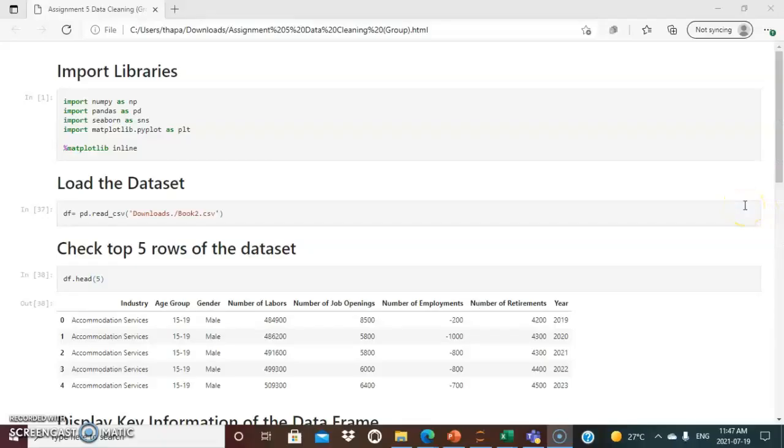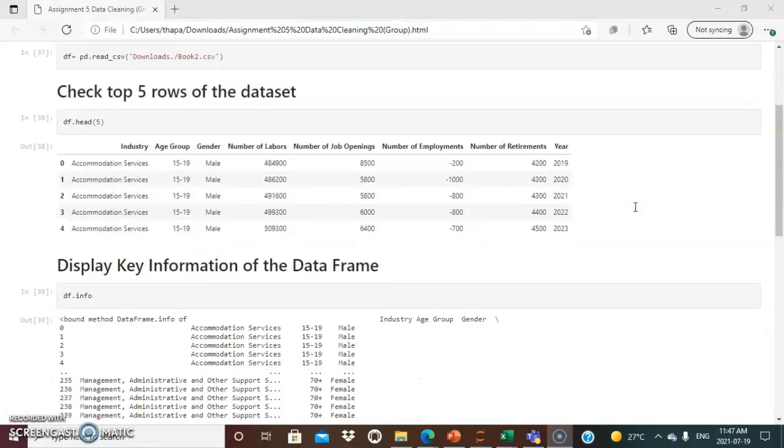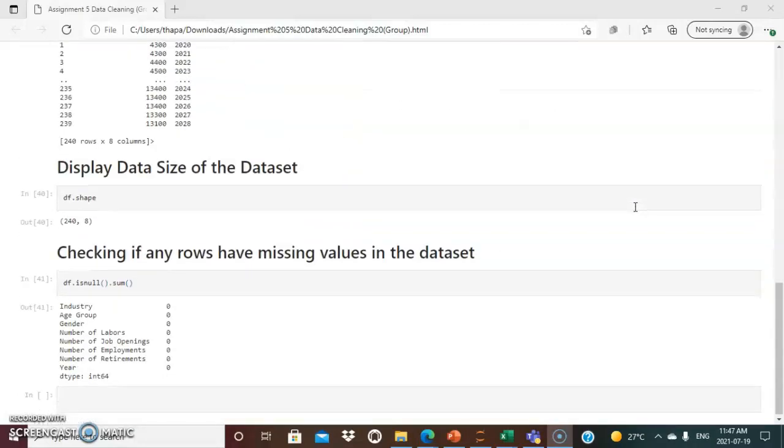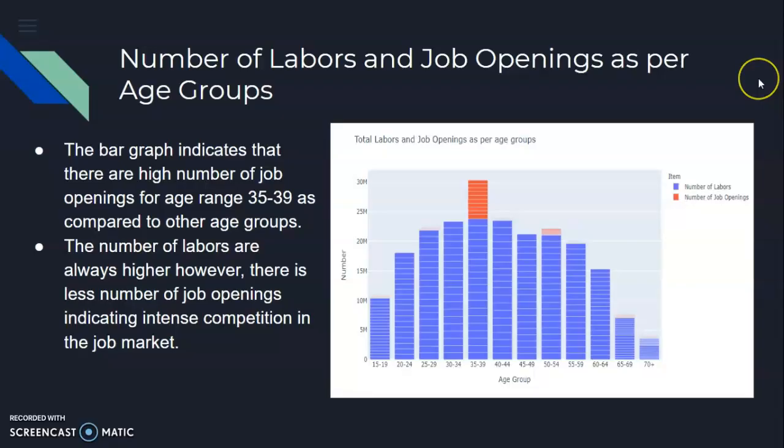For the data cleaning process, firstly I imported libraries such as NumPy and Pandas, and loaded the dataset. I checked the top 5 rows using the head function and key information using the info function, and using the shape function the data frame is found to have 240 rows and 8 columns. Then I used the isnull().sum() function to check if any rows have missing values, and we can see that there are 0 null values, proving that it is a clean dataset, so we can move on to the data analysis part without continuing the cleaning process.